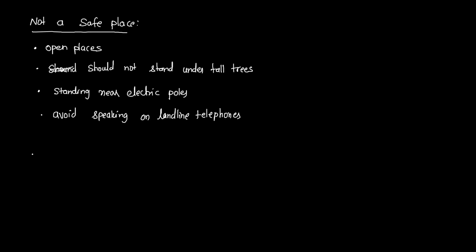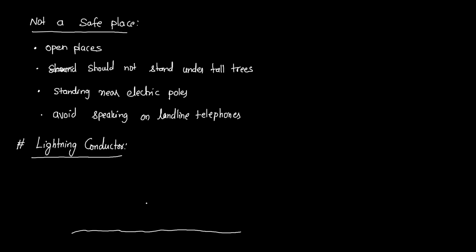Next thing we are going to discuss is the lightning conductor. What is this lightning conductor? You might have seen in olden days, wherever there was a house, at the end of the house they used to attach a big metallic rod. And that metallic rod used to pass to the ground surface. Why did they attach this metallic rod to the house? Because whenever lightning takes place, instead of that lightning falling on the house, what will happen?